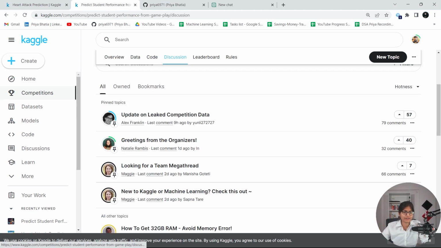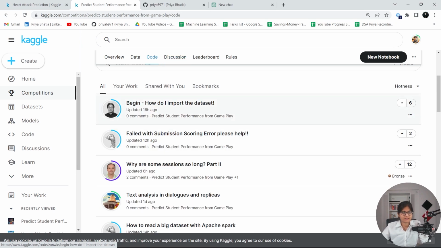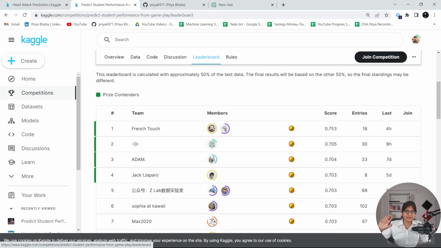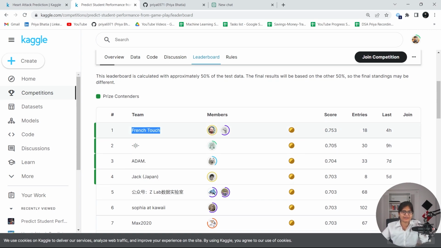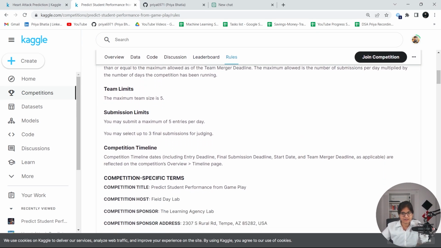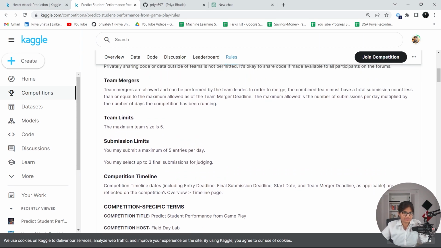Then there is a discussion portal where you can go and discuss things. This is the code portion which you can see now. Whenever you make a submission, according to the performance of the sample submission file that you submit, you will get some score, and accordingly you will get the rank. If you observe, it is in descending order, where higher-ranked people will be at the first rank. This is the team name, how many members there are, and accordingly you can check it out. And then the rules, what the rules of this competition are. You can see all these things on your own.